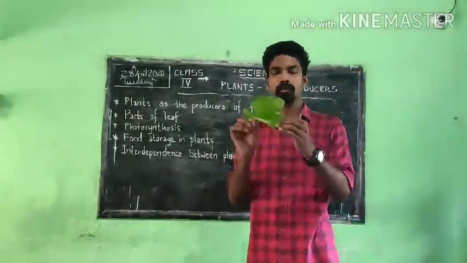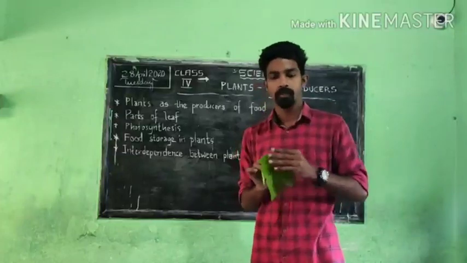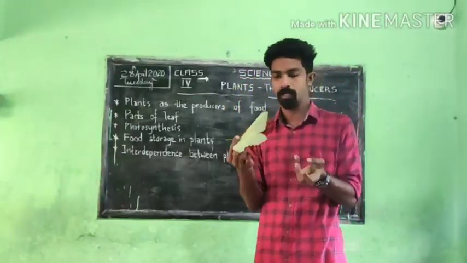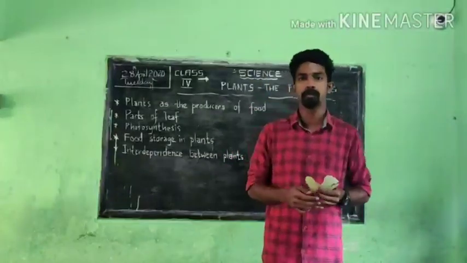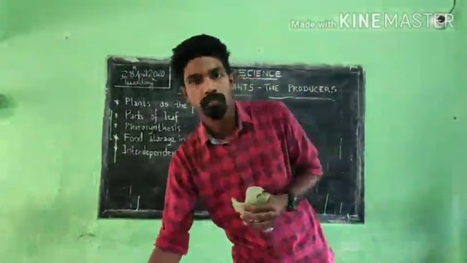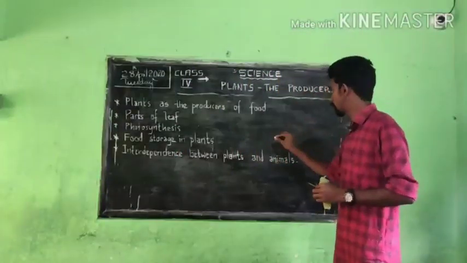So I will show the parts of a leaf with the help of this grape leaf. You just look here. Also in your textbook there is a simple picture given of the structure of a leaf. I will just draw it here also.